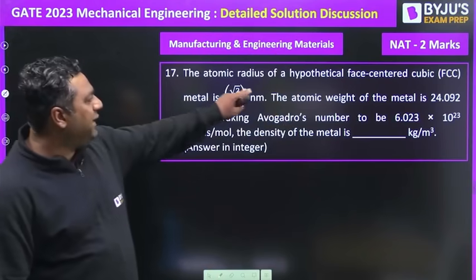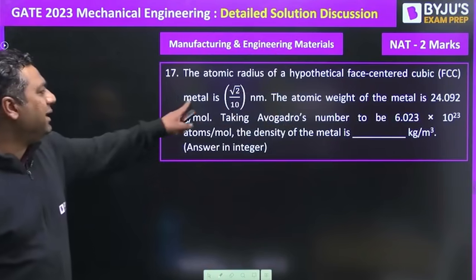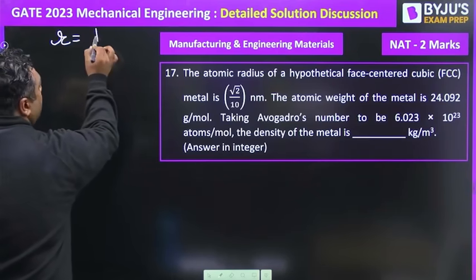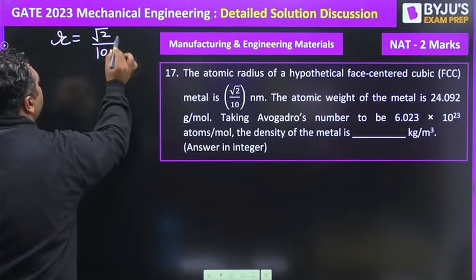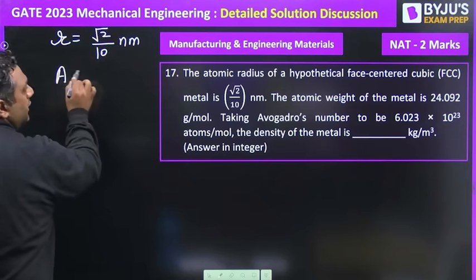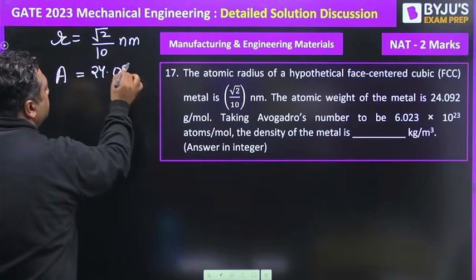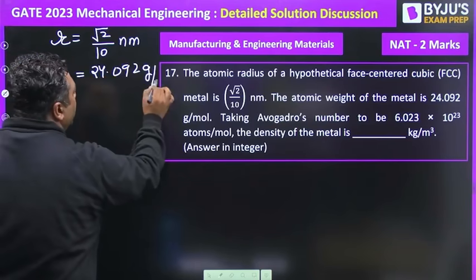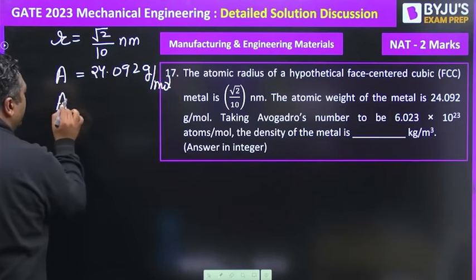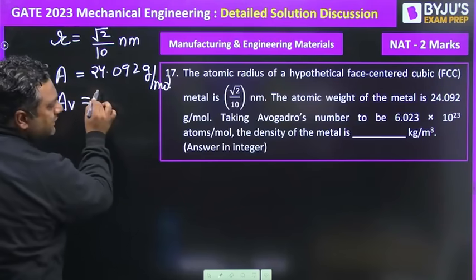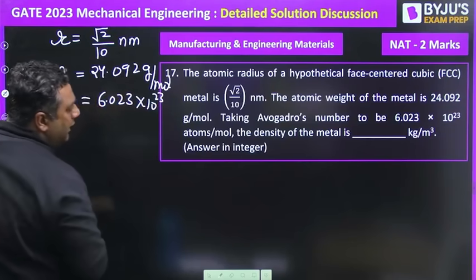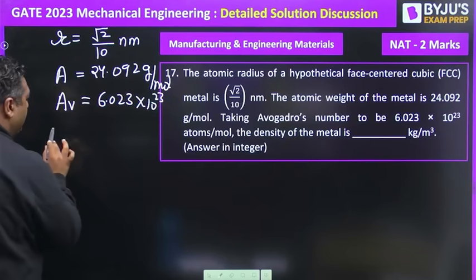The atomic radius of a hypothetical FCC metal is √2 by 10 nanometer. So atomic radius means root 2 by 10 nanometer. The atomic weight of the metal is 24.092 gram per mole. They have given the Avogadro number, that is 6.023 into 10 to the power 23, and they are asking to find out the density of the metal.